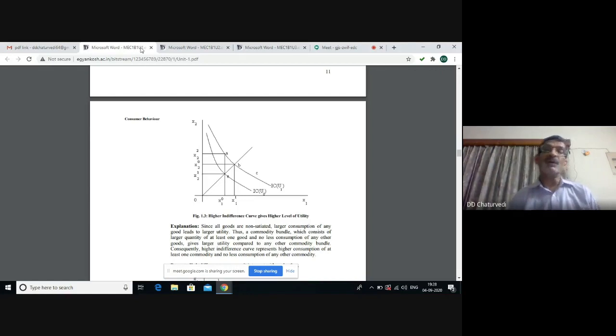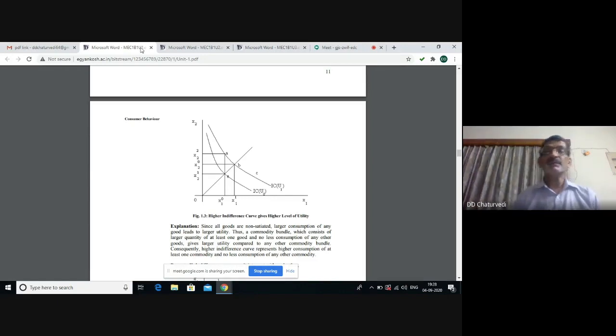Well, students, we all know that E is only one point on indifference curve IC. B is one such point on the indifference curve IC with greater utility.